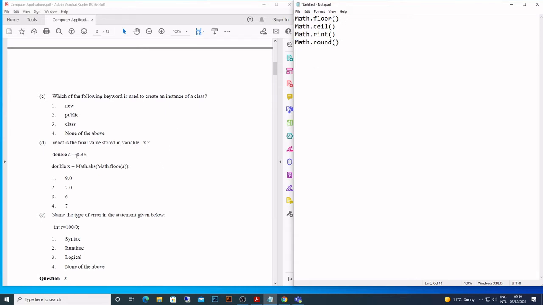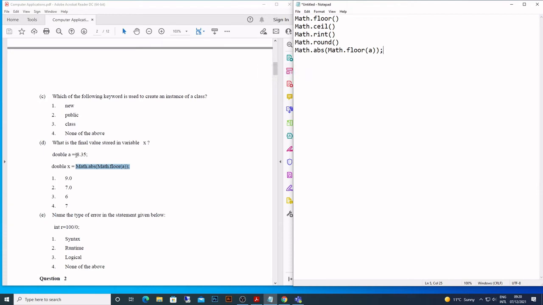Okay, so what is the value? Let's have a look at it. So floor will give you, and see how they have written it. There is a function inside a function. That is allowed. We can do that. Okay, we can have a function inside a function, or a method inside a method, right?